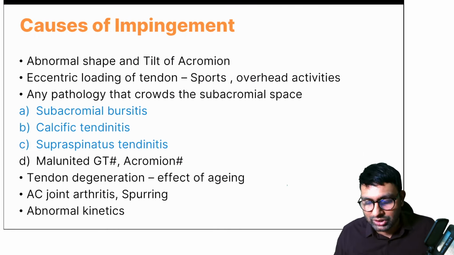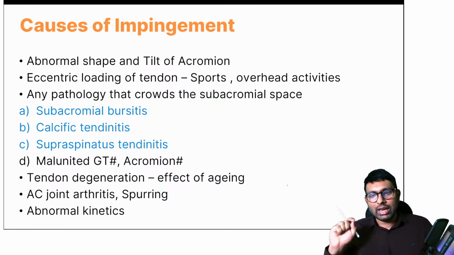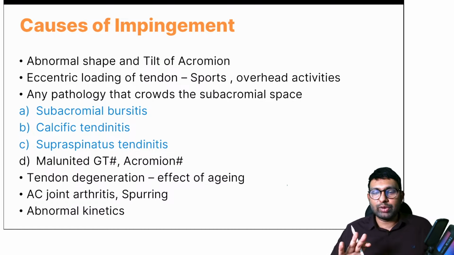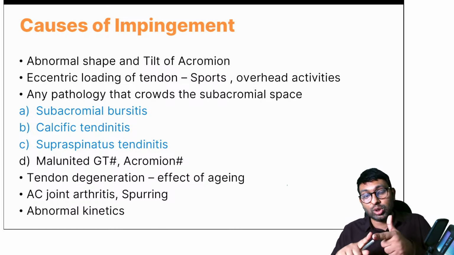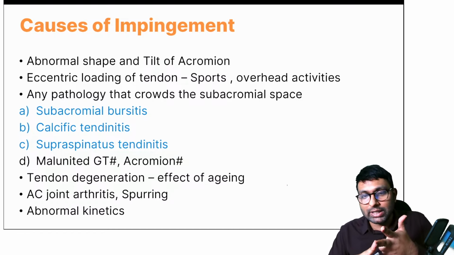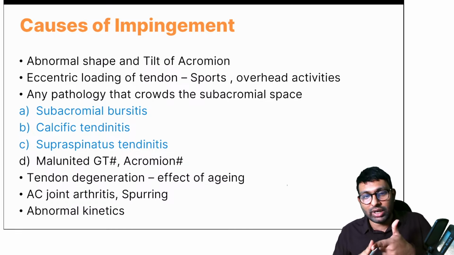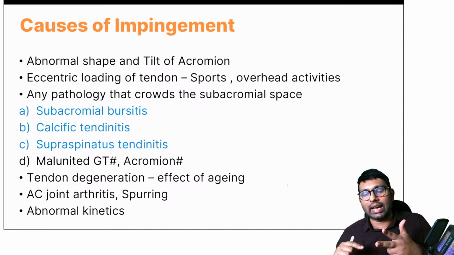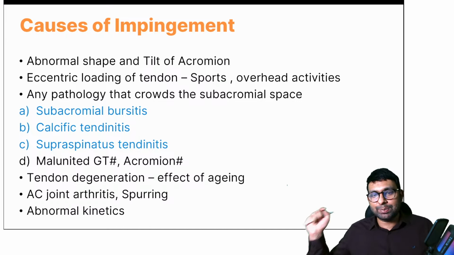of the coracoacromial arch. Now, why is the impingement occurring? Let's understand the causes of painful arc syndrome. Causes can be an abnormal acromion, that is, an abnormal shape and tilt of the acromion. In overhead activity, sports people get eccentric loading of tendons, or any pathology in the subacromial space, such as subacromial bursitis, calcific tendinitis, supraspinatus tendinitis, malunited greater tuberosity, acromion fracture, tendon degeneration because of aging, AC joint arthritis and spurring, and also abnormal kinetics. If a person has abnormal kinetics of the muscle, it can also result in all of this. All of these cause painful arc syndrome.